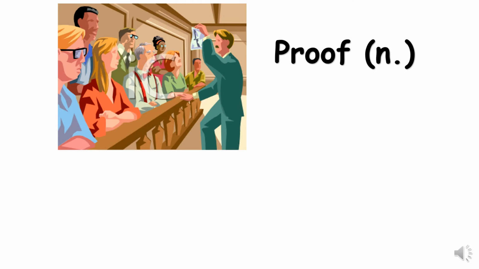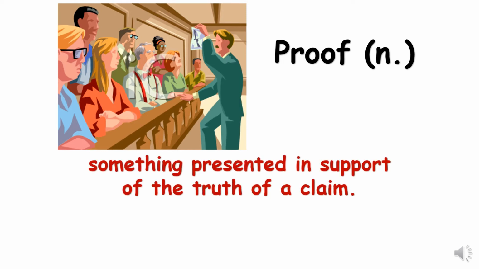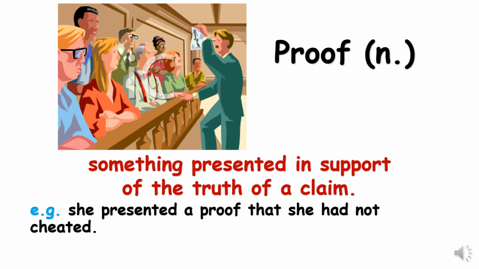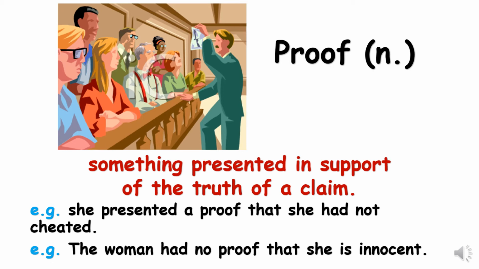Next word is proof. That's a noun. What's a proof? This is a lawyer in court and he is showing people a knife. That's the proof. So a proof is something presented in support of the truth of a claim. For example, she presented a proof that she had not cheated. The woman had no proof that she is innocent.